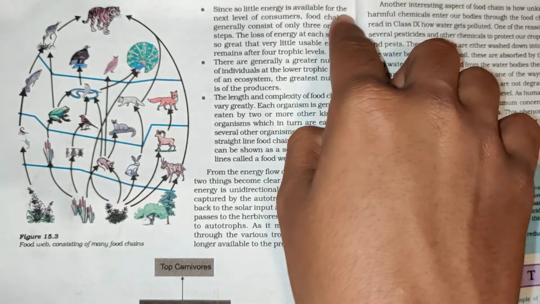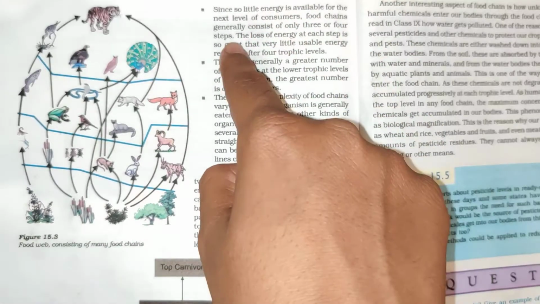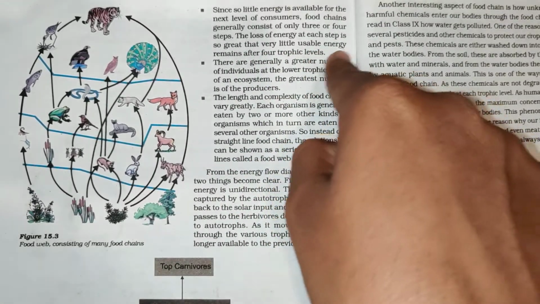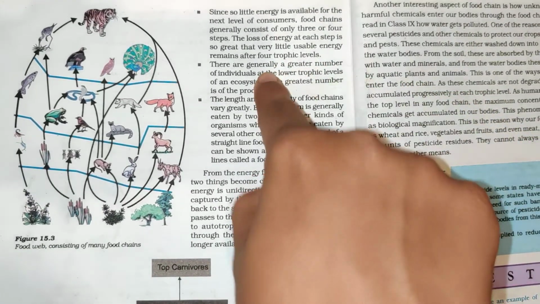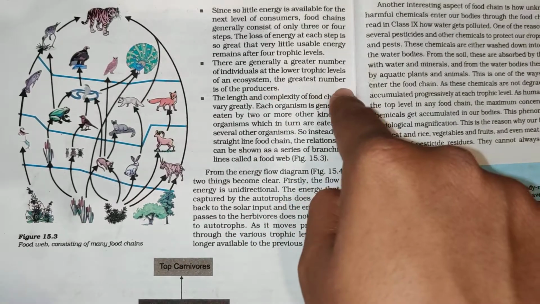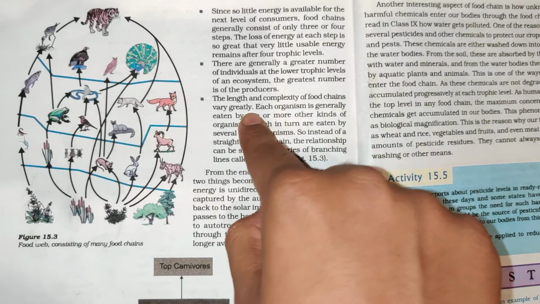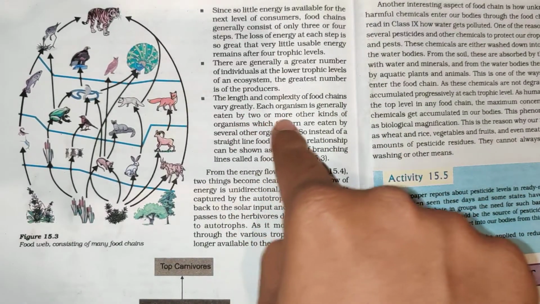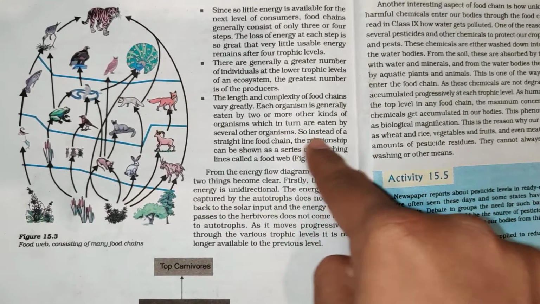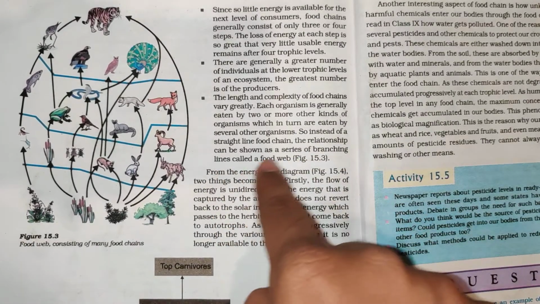Since so little energy is available for the next level of consumers, food chains generally consist of only 3 or 4 steps. The loss of energy at each step is so great that very little usable energy remains after 4 trophic levels. There are generally a great number of individuals at the lower trophic levels of an ecosystem. The greatest number is of the producers. The length and the complexity of food chains vary greatly. Each organism is generally eaten by 2 or more other kinds of organisms, which in turn are eaten by several other organisms. So instead of a straight line food chain, the relationship can be shown as a series of branching lines called a food web.